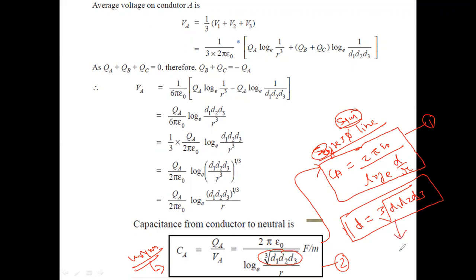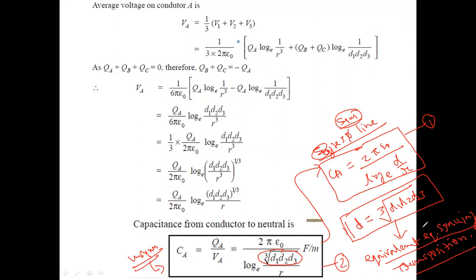Such a distance is called the equilateral spacing, due to the transposition of the transmission line. Because of this, the overall charge induced in each phase of the conductor, on average, becomes the same for each conductor.